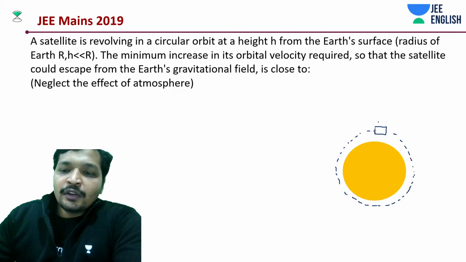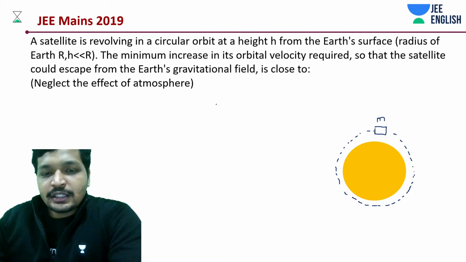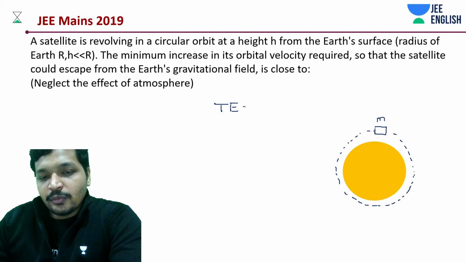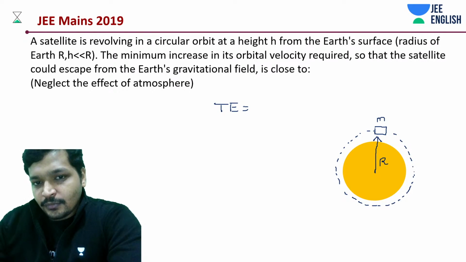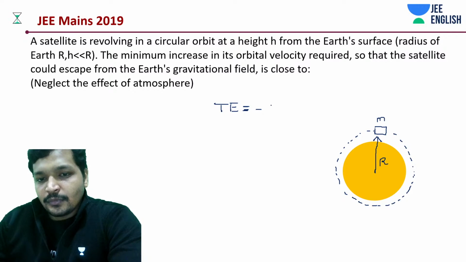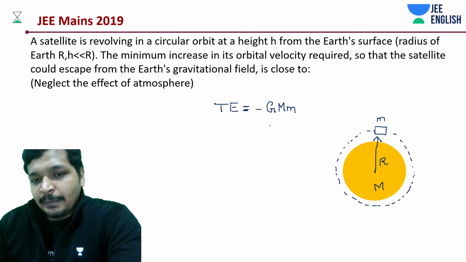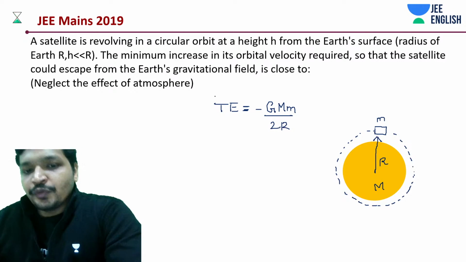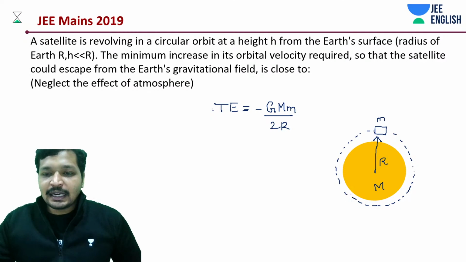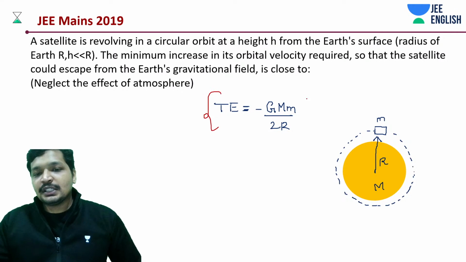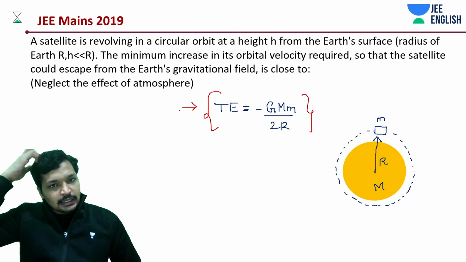Okay, what do we know? We know a very interesting fact that total energy is going to be minus GMm upon 2r. So we should be giving an additional kinetic energy so that it escapes this gravitational field. How much additional kinetic energy? Of this much. Okay, that's it, right?